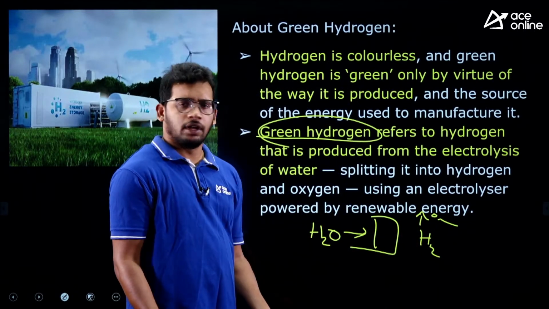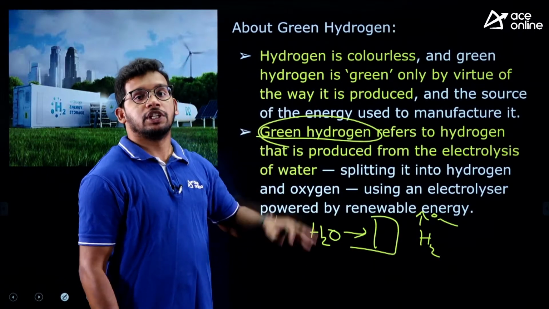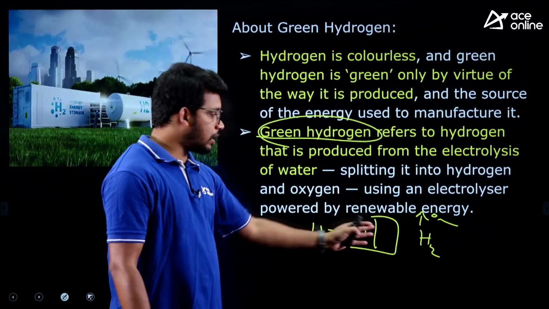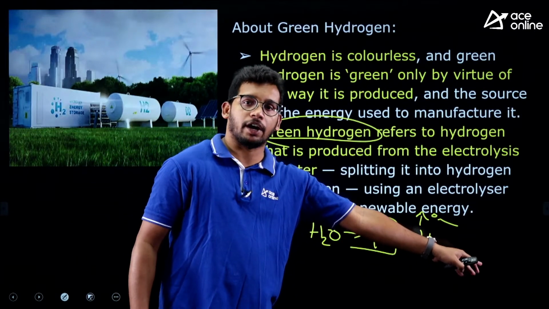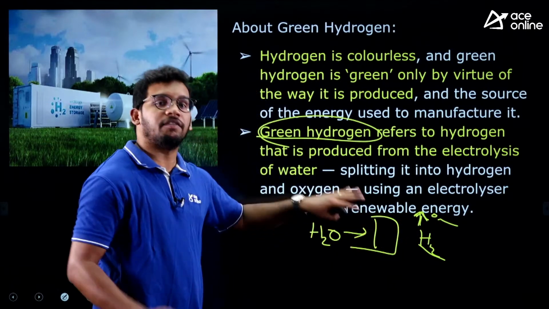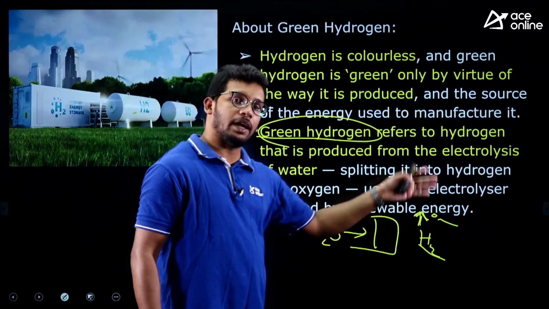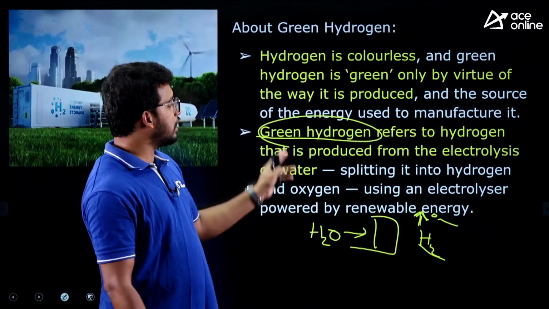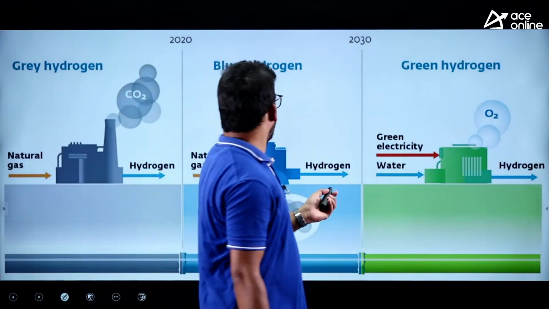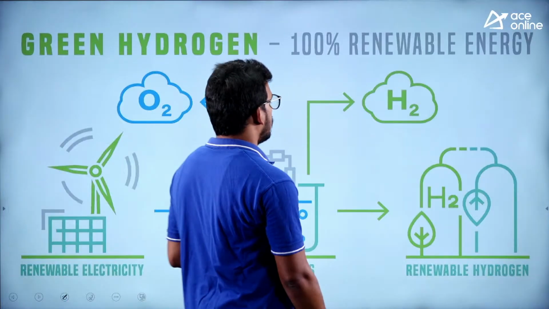So O2 is a good thing. Usually in the case of other fuels, CO2 is released into the atmosphere. But here, if you are taking water and making hydrogen fuel, O2 is being emitted. So the process is very green, right? It is not impacting the climate. So that's why it is called green hydrogen. You can see here, green hydrogen, yeah, here it is.